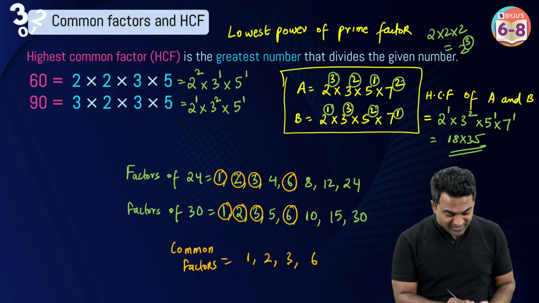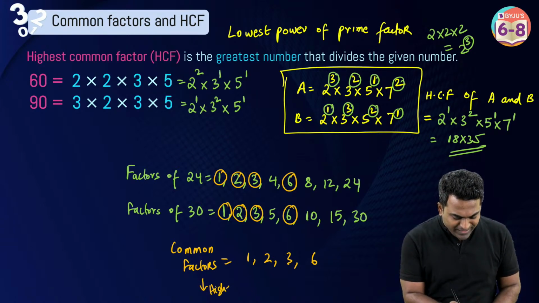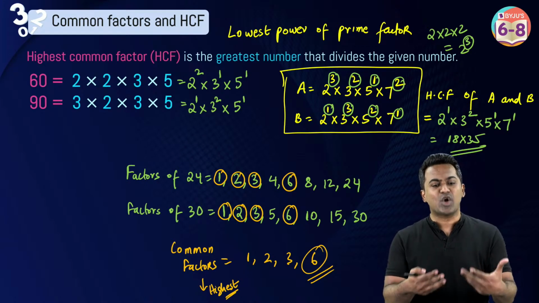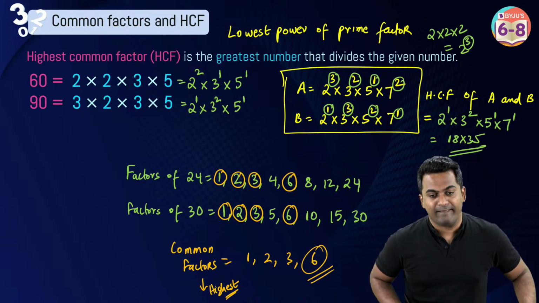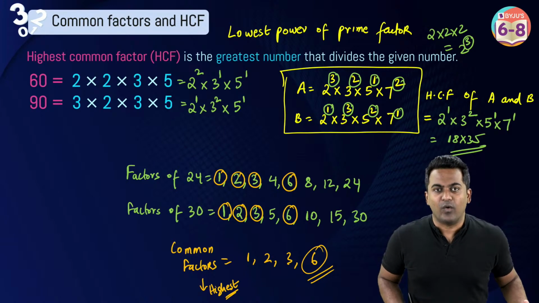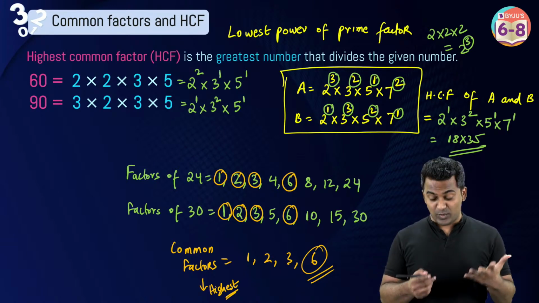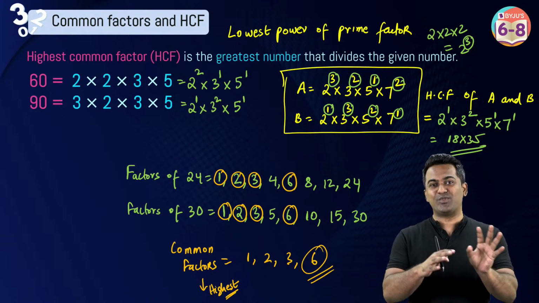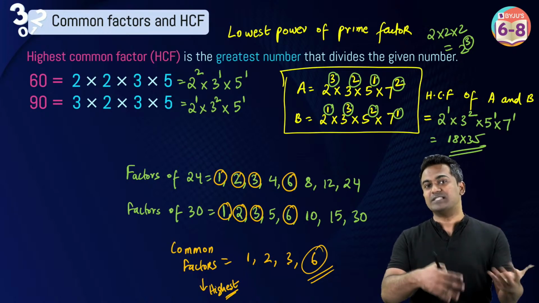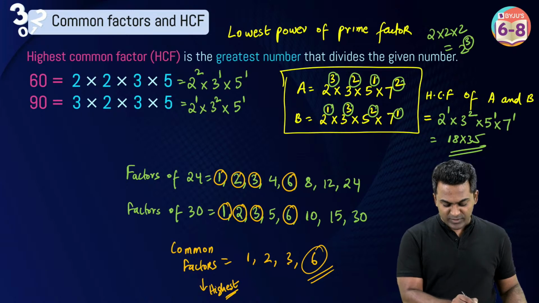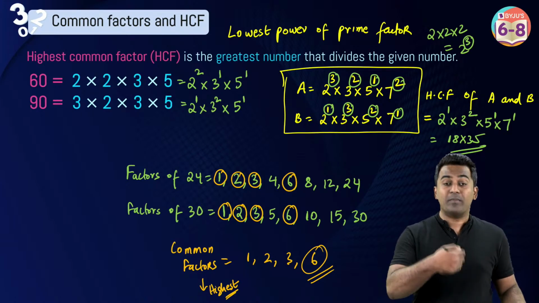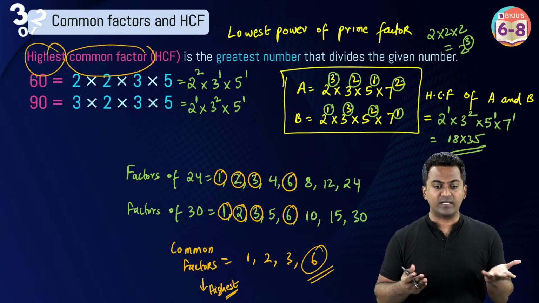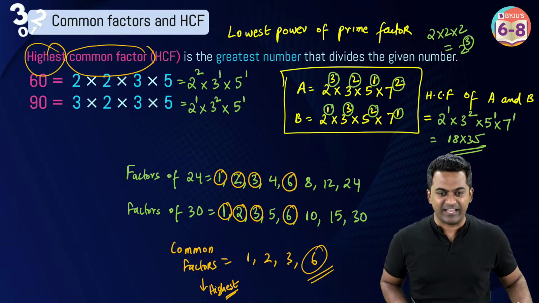Among these common factors, you have to pick the highest. Which is the highest among 1, 2, 3, 6? 6 is the highest. So 6 is the highest common factor. That's it. Have we understood now? What is highest common factor? That was a good question. I was focused a little bit on showing you the technique of calculating it. That concept came next, but I'm sure you've understood this now. So factors of 24 are these, factors of 30 are these, common factors are these, and then the highest one out of the common factors is 6. Is that clear now? What is HCF?